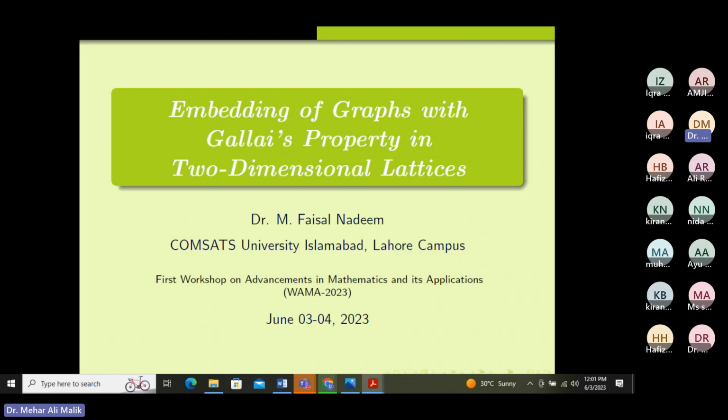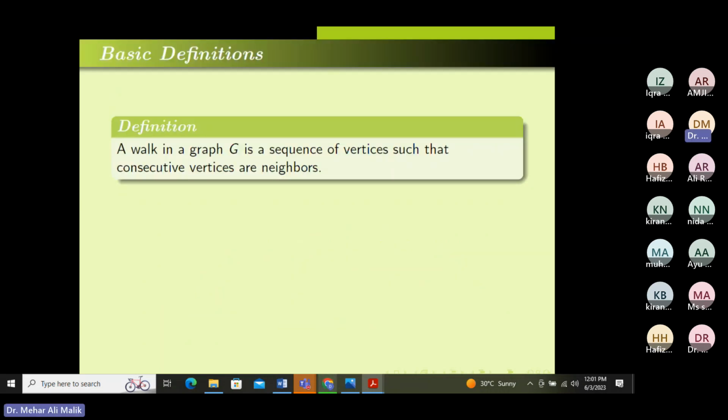advanced level. So I will start from the very basic definitions and then I will go to some advanced research topics. So the topic of my talk is embeddings of graphs with Gallai's property in two-dimensional lattices. I will discuss what is embeddings, what is Gallai's property, and what are different types of lattices. Thus, we will start with some basic definition of walk.